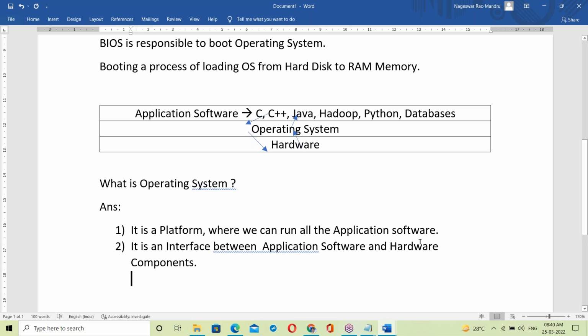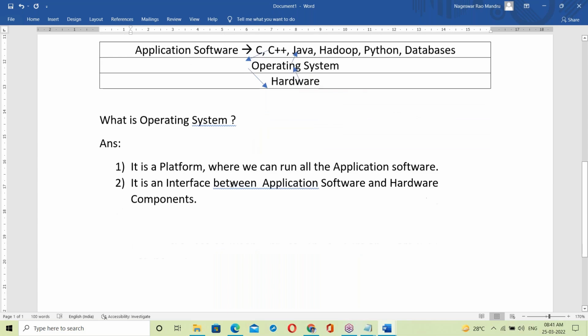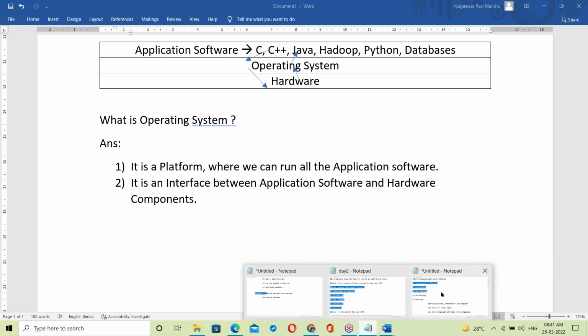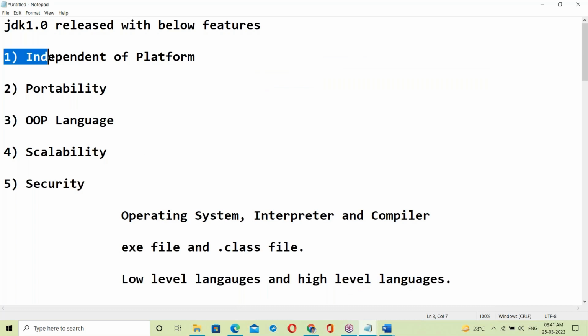So what does OS mean? Simple answer: it's a platform where we can run all the application software, and it's an interface between application software and hardware components. Here, Java is independent of platform. The platform is the OS. Java programs run on top of the OS, so the OS acts like a platform. Java is independent of platform means independent of OS; a Java program runs on any OS.